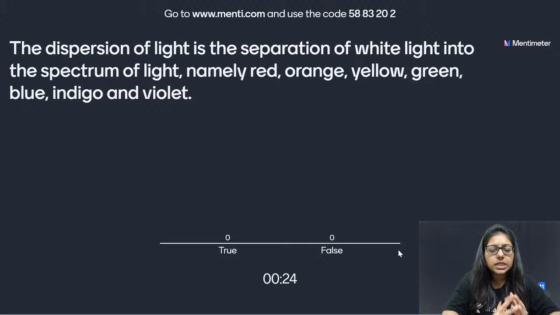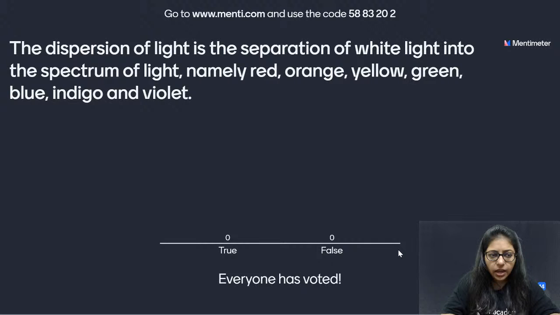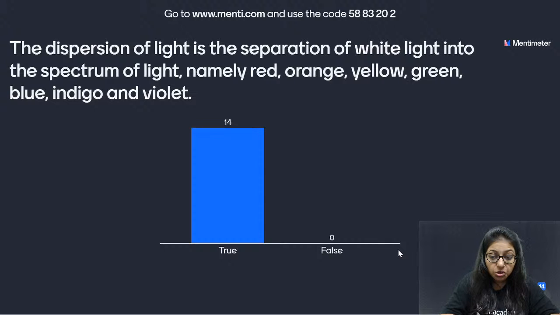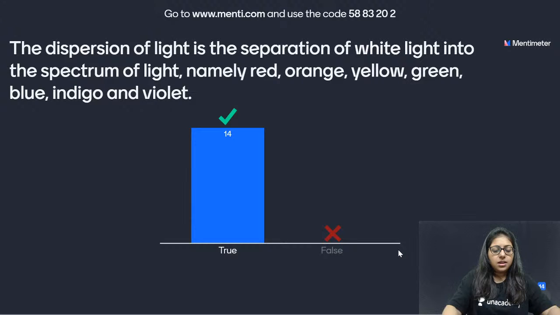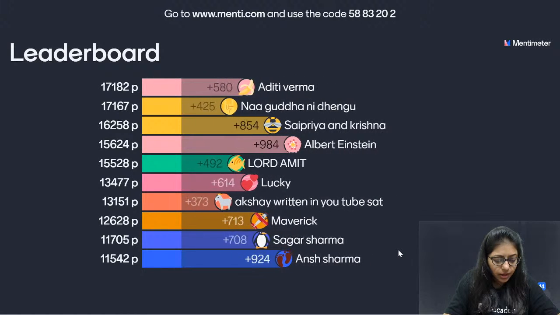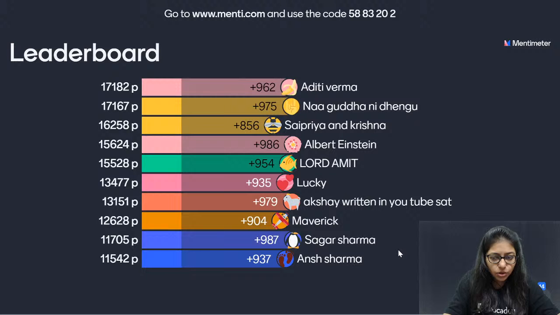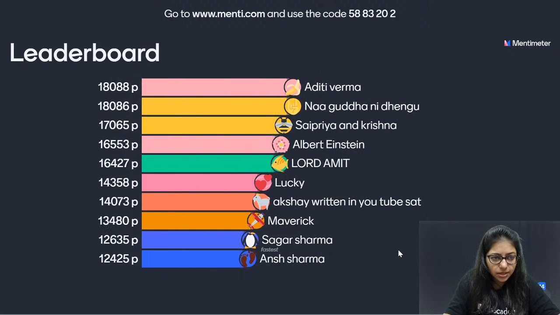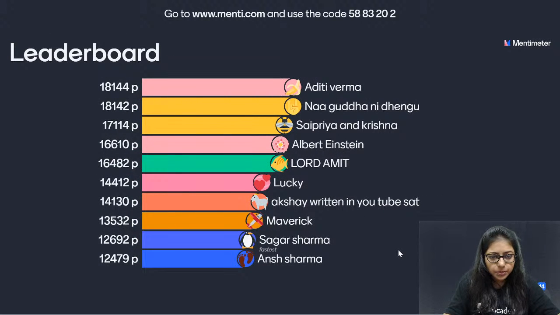So now this is a simple question, true or false? The dispersion of light is the separation of white light into spectrum. Oh, all of you have answered. Great. I have not even read the question and you have already answered. So it says true. And we have the leaderboard which looks like this. Sagar fastest, Aditi on top position.